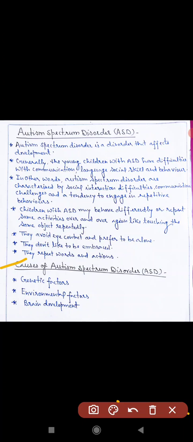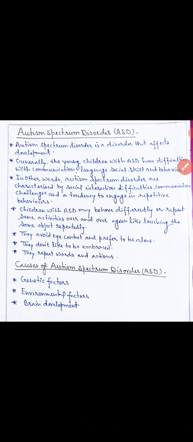Next, brain development. It has been observed that the brain of children with ASD develops differently from other growing children. In such children, the brain grows at a faster rate during the first 3 years of childhood. Such children have more cells than they require. Even the connections between the cells are not proper. It may be one of the causes of ASD.